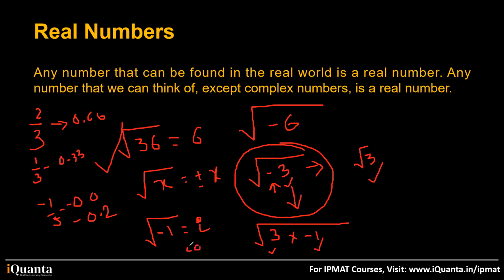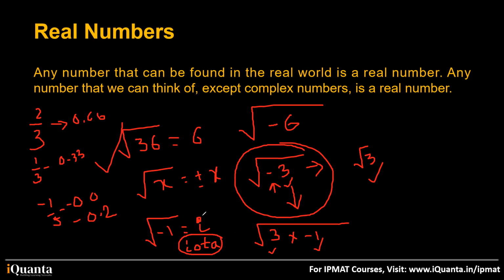I think class 11 students must be knowing this. This iota represents imaginary numbers. So if you find out the root of a negative number, it is always an imaginary number or a complex number.